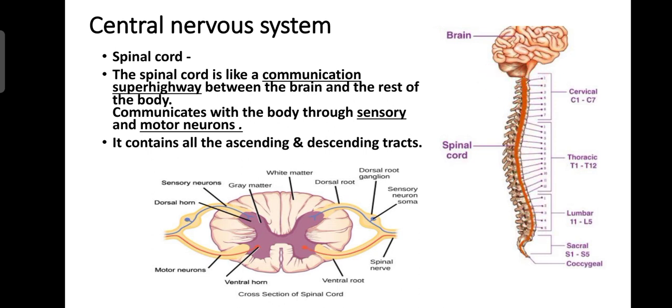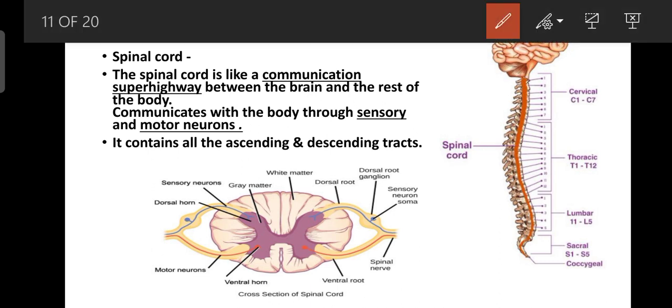It contains all the ascending and descending tracts. So what are tracts? Tracts are groups of neurons. And what are the ascending tracts? Ascending tracts are bundles of axons that carry information from the lower side of the body through the CNS, and the descending tracts carry information from the CNS down to the spinal cord.